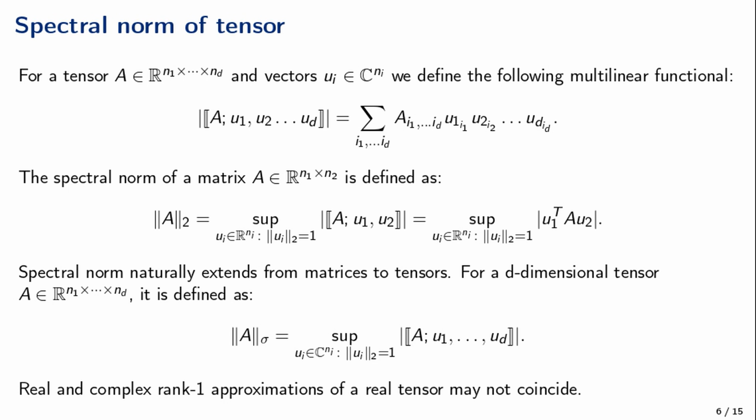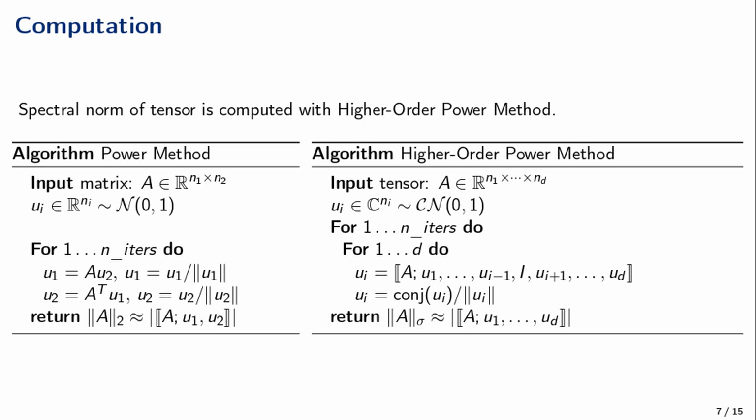We note that suprema over complex and real vectors do not coincide for some tensors. We present such example in our paper. Spectral norm of a tensor can be computed with the higher-order power method, which is an extension of the classical power method. The algorithm starts with randomly initialized singular vectors and updates one of the vectors in each iteration. In our case, singular vectors of a tensor are complex, so we have the complex conjugate operation.